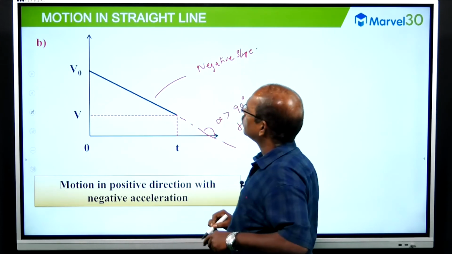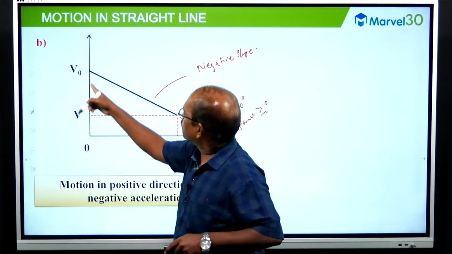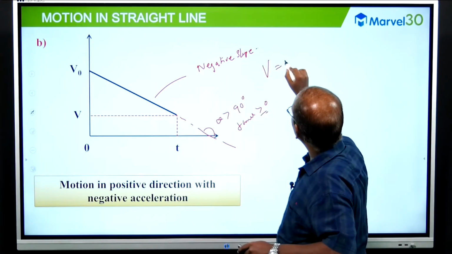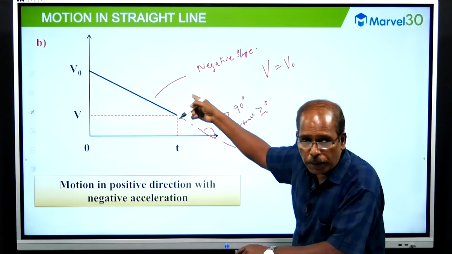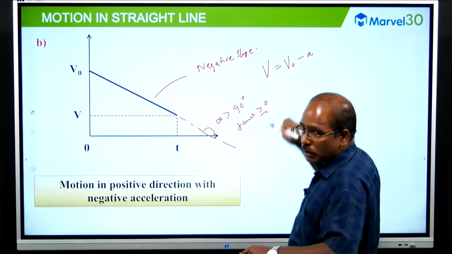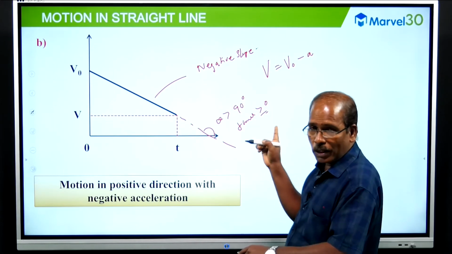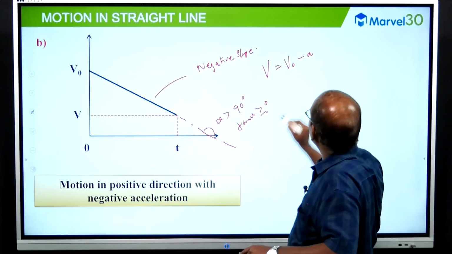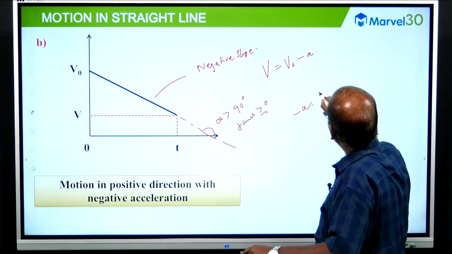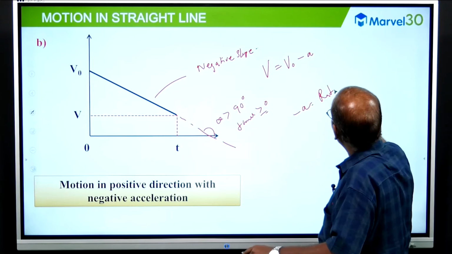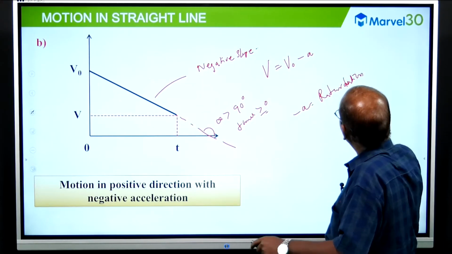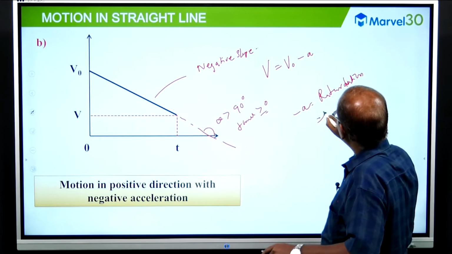Negative slope. What is the initial speed? V naught. Then V equal to V naught. The slope positive or negative? Negative. So minus A. The negative acceleration, we are going to discuss retardation. What A is acceleration and minus A is retardation. What is retardation? Negative acceleration.